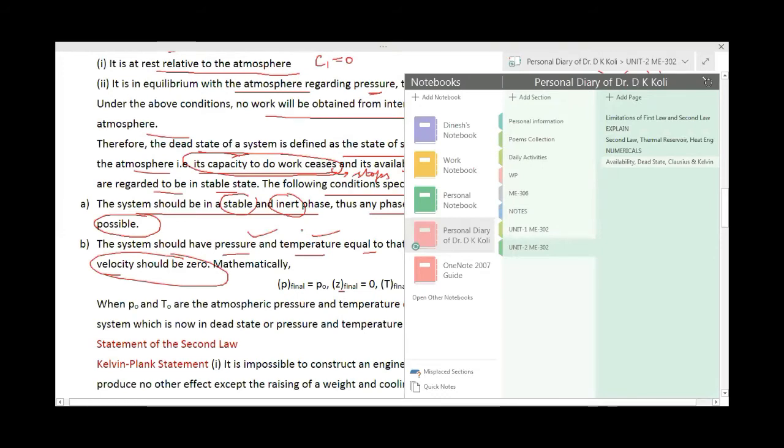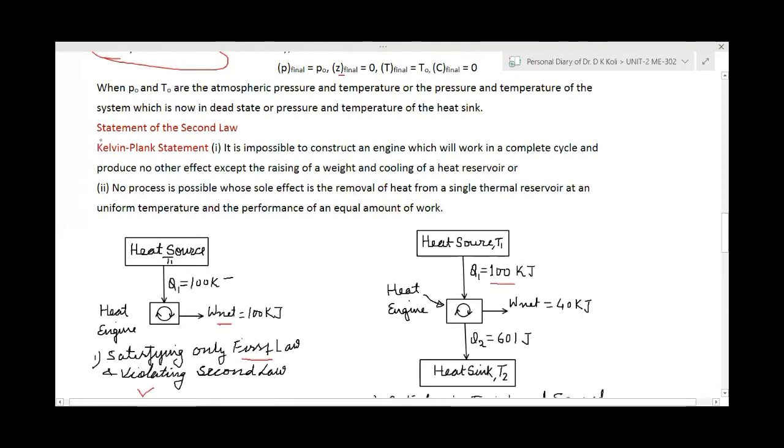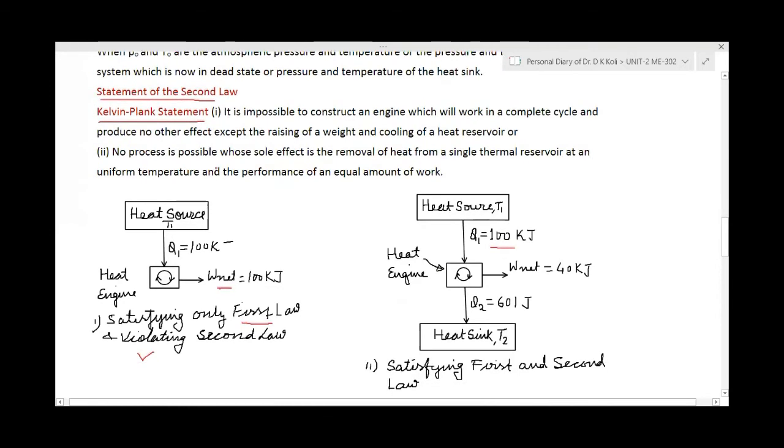Yes, sir. So, in conclusion with this, now we are taking some statements of the second law. First we are taking the Kelvin Planck statement. Actually, in the second law, we have two statements. One is the Kelvin Planck statement. Second is the Clausius statement. The Kelvin Planck statement focuses on the heat engine, but the Clausius statement says about the heat pump.